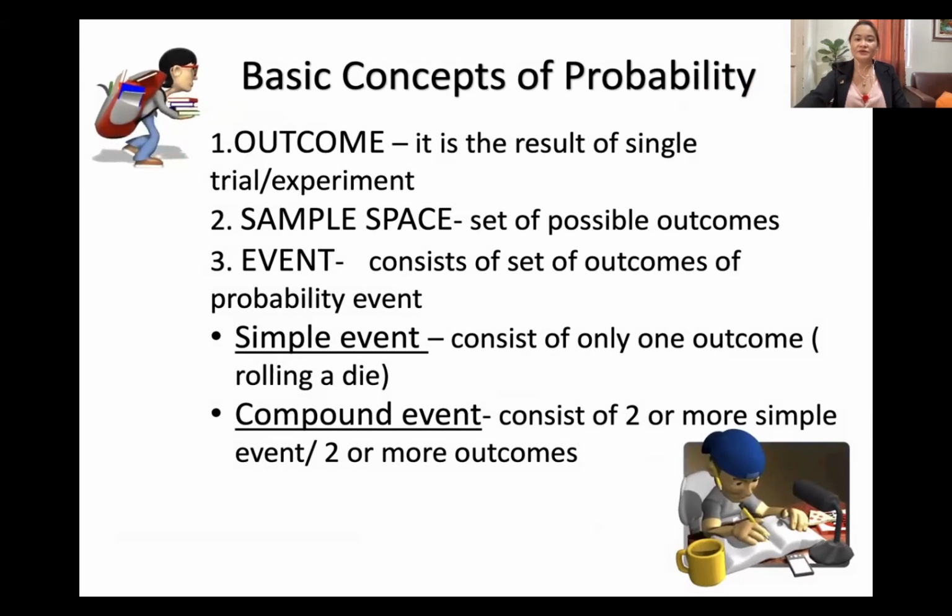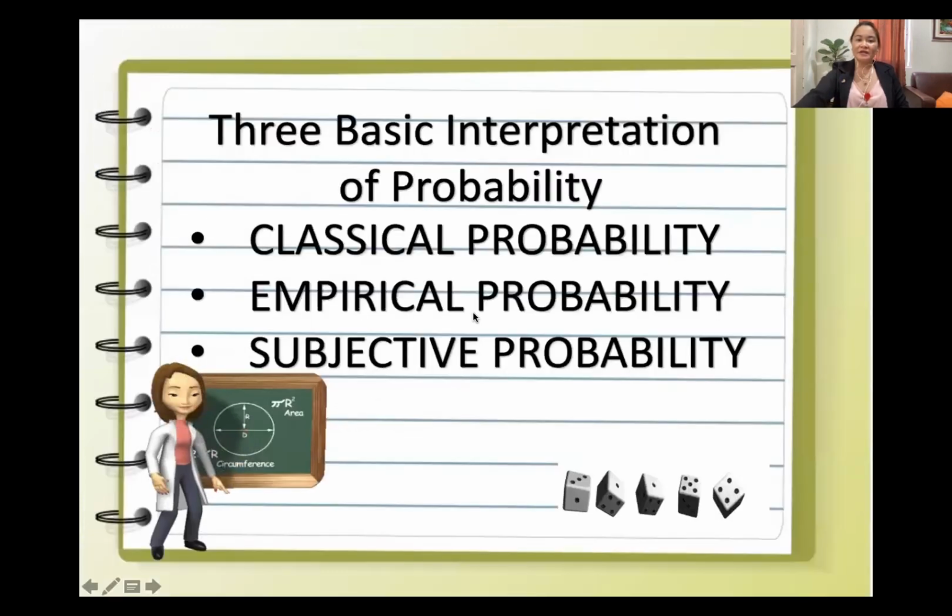So we have the basic concepts of probability. The outcome is the result of a single trial or an experiment. Sample space is a set of possible outcomes. An event consists of a set of outcomes. It can be simple or compound. A simple event consists of only one outcome, like rolling a die. A compound event consists of two or more simple events or two or more outcomes, like rolling a die and tossing a coin. So we have three basic interpretations or types of probability.